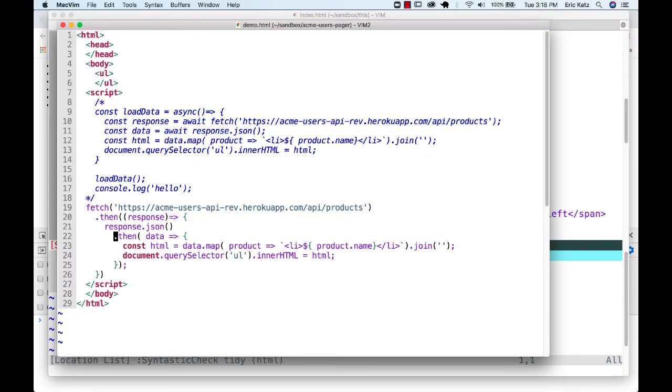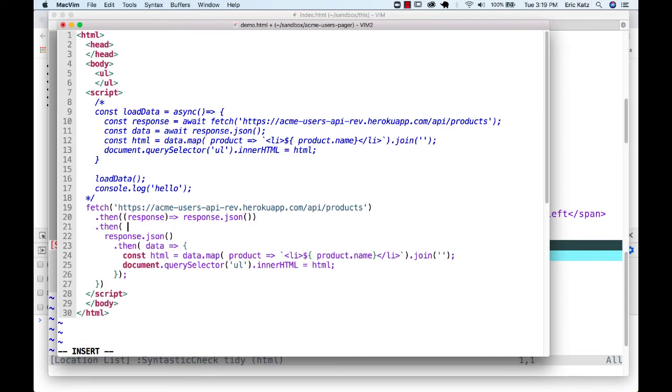Now, there's something you could do that's a little bit easier with promises, in the sense that instead of nesting your callbacks, which is what we're doing here, I could do something a little bit easier. I could turn this into a one-liner, because what I could actually do here is say take the response and turn it into JSON, and I could put it then over here, and I'll get my data.